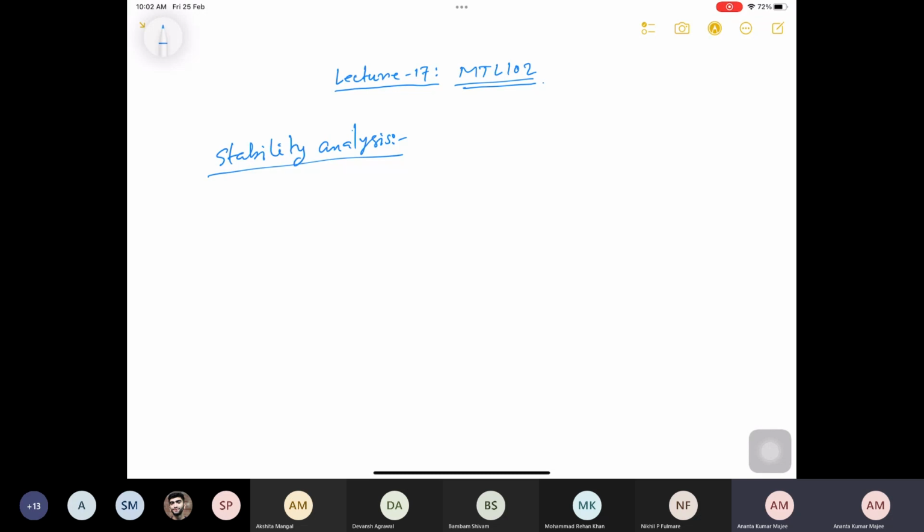For that I will define what we mean by a stable solution, and then there is also the notion called asymptotically stable. That means what happens as t goes to infinity, how the solution behaves, and so on. Mostly I'll try to write down the theorems. I'll not do the proofs because they will take more time, and we don't have that much time. But I'll consider some examples so that you can understand the things.